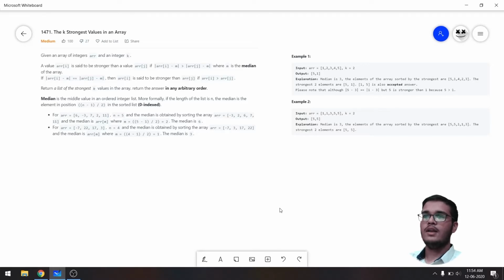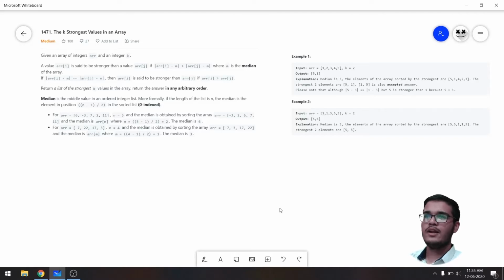Median is the middle value in an ordered integer list. More formally, if the length of the list is n, the median is the element in position (n minus 1) by 2 in the sorted list. That is zero indexed list. They have given two examples so that you understand what median is, but probably we already know what median is.